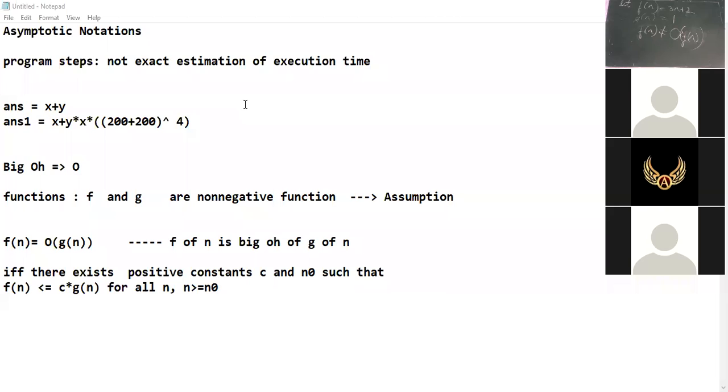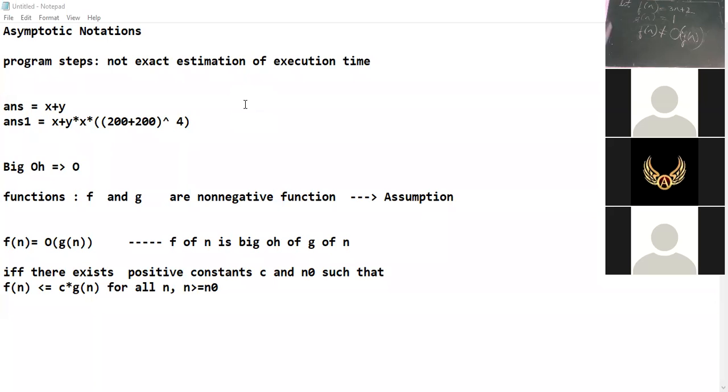In that case, n was greater than or equal to 5. So the big O notation was satisfied only when n was greater than or equal to 5. Clear? Okay, ma'am, got it. So it has some preconditions on n. A minimum value of n must be there. Otherwise, it is not big O of g of n.